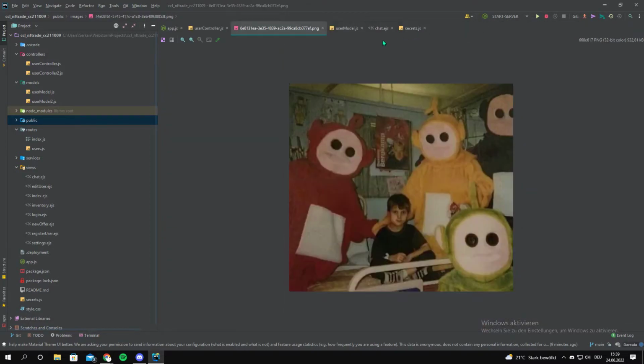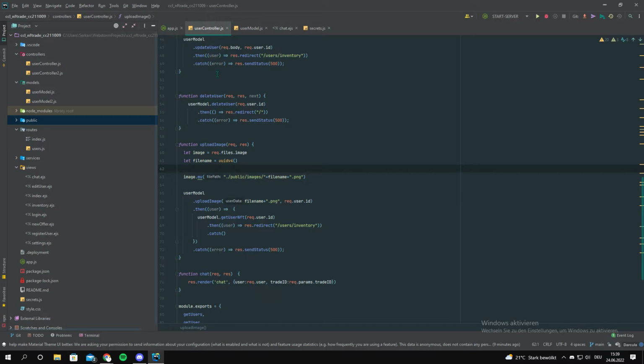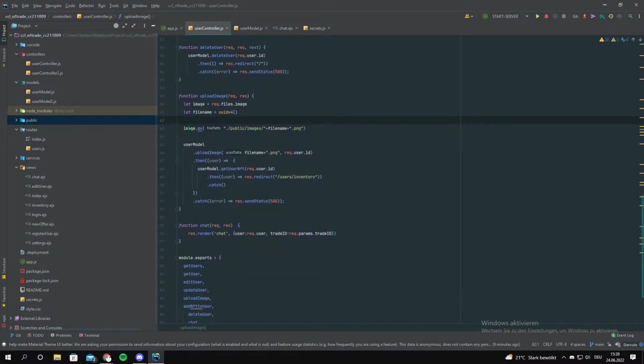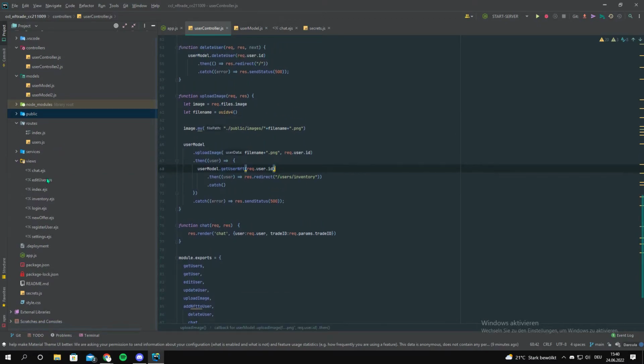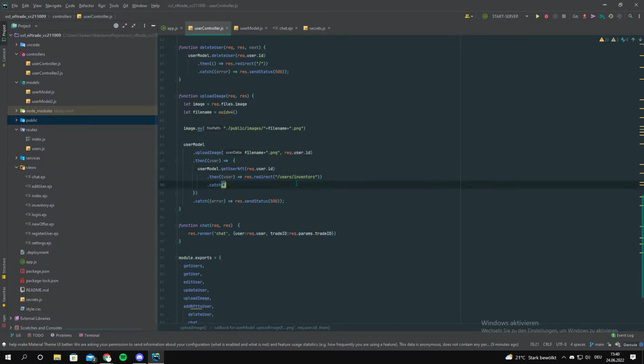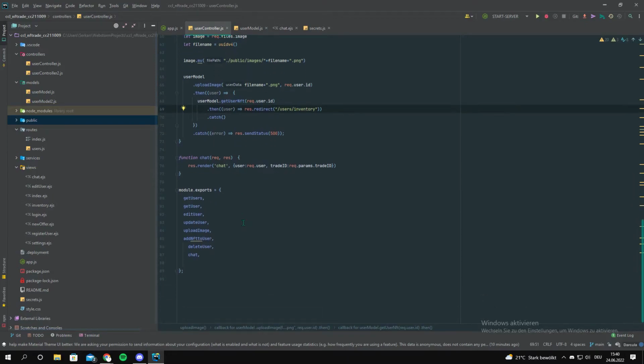Those aren't the best pictures to show, I know, my bad. But that's about it. And yeah, it gets a user ID, which is in the authenticate, or which is a web token, or from the cookie, you can say. And you basically get redirected to your inventory after uploading an image or a picture in your area.